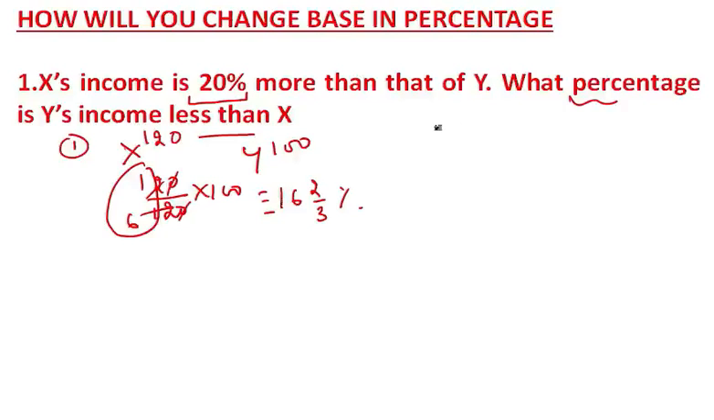Now another method is, this is X and this is Y. And it is saying 20%, means 20% is 1 by 5.